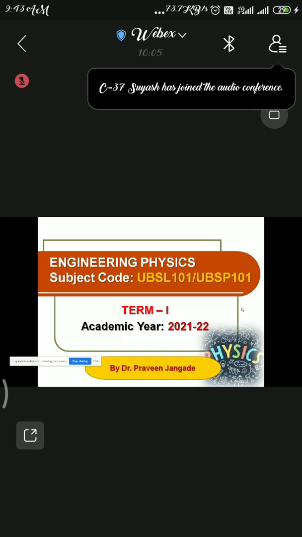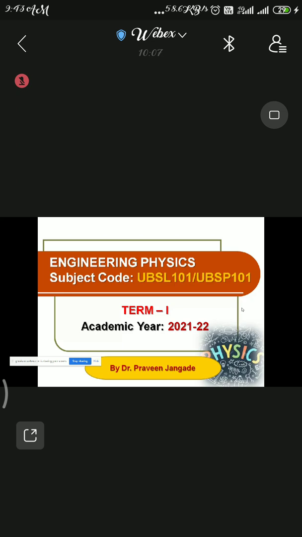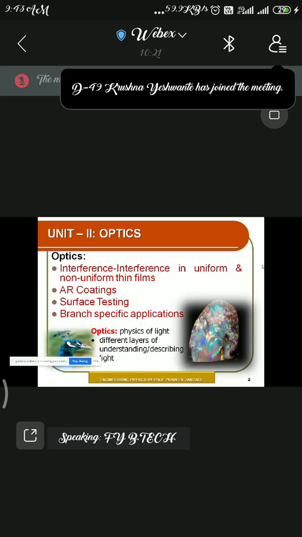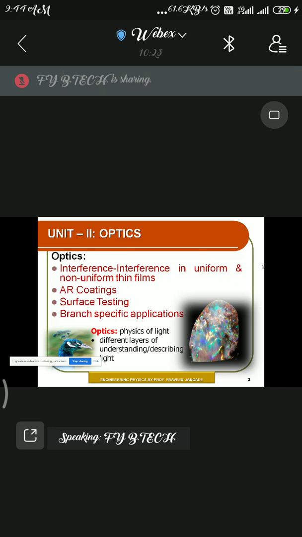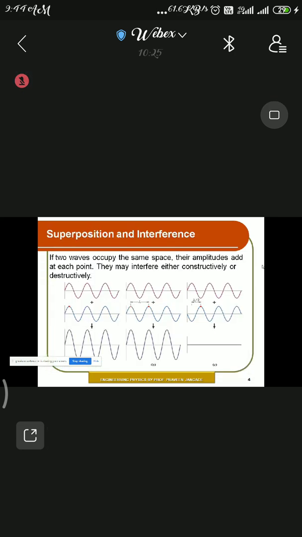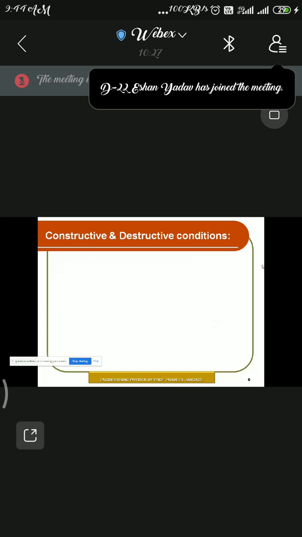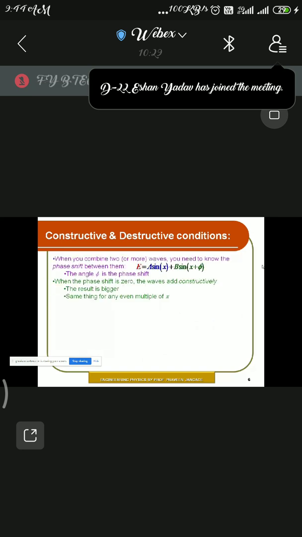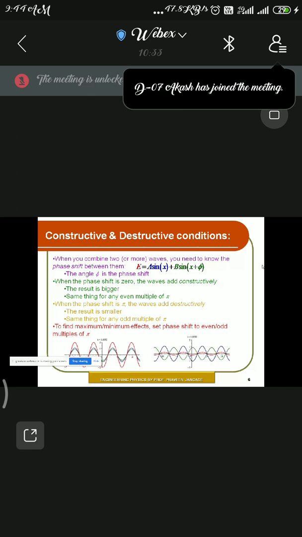As you know, the syllabus for CA is Unit 1 and Unit 2. Unit 1 has already been covered, and we have taken revision several times also. Unit 2 we have started, that is optics, and in every lecture we are conducting revisions also. Now there are some last topics that we have to complete, so first we will complete those, then we will go for some revision of this also.